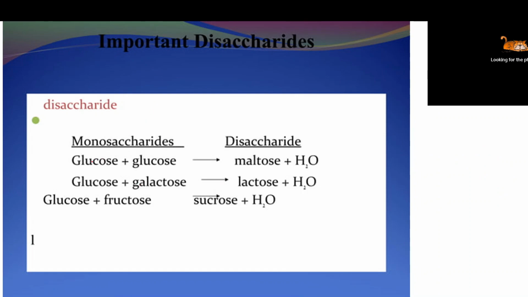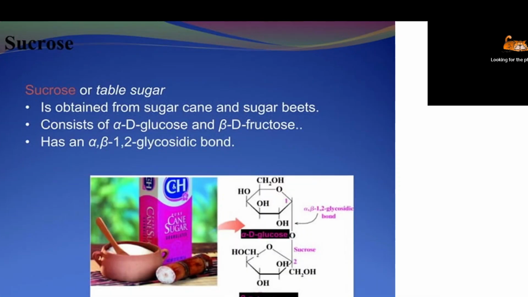So you can see, every disaccharide is made up of two monosaccharides. Take for example glucose plus glucose: when combined together they become a disaccharide, that is called maltose. Glucose plus galactose is called lactose, found in milk, that is called the milk sugar. Glucose plus fructose, both monosaccharides, when combined together become sucrose. So this is called the disaccharide, mainly the sugars which we are using.